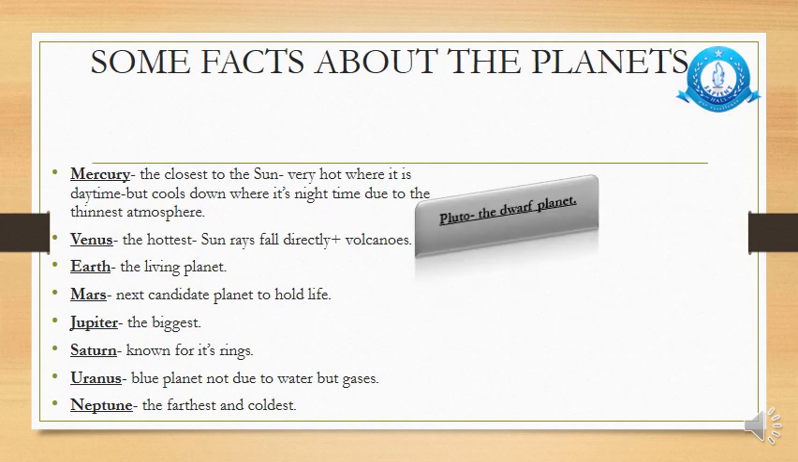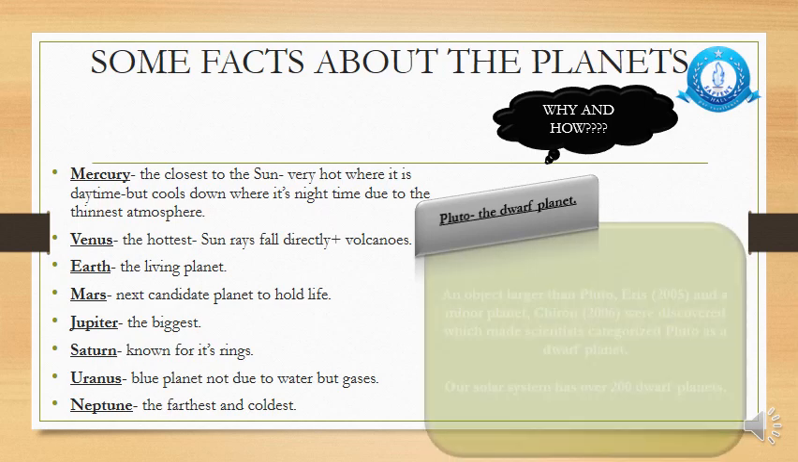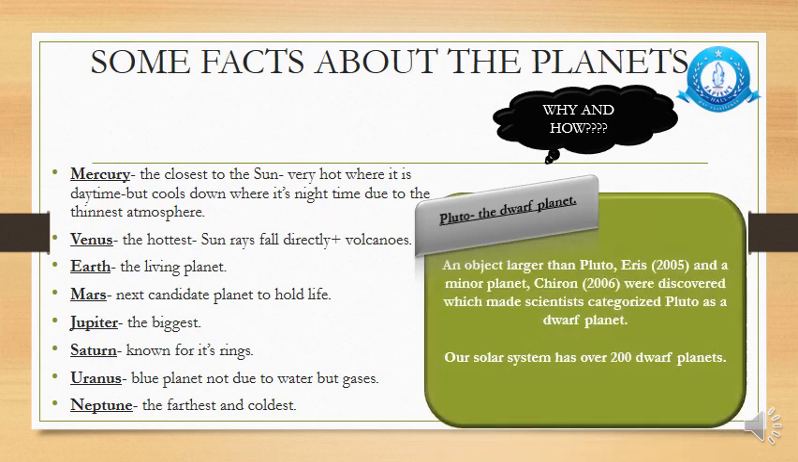Okay. Now, Pluto is known as the dwarf planet. Why and how? Do you know anything? Yes, actually, an object which was larger than Pluto, its name was Eris. It was discovered in 2005, and a minor planet Chiron was discovered in 2006. Both these heavenly bodies, specifically Eris, were larger than Pluto in size. They were discovered, which made scientists categorize Pluto as a dwarf planet.